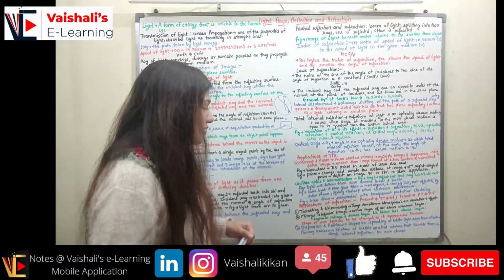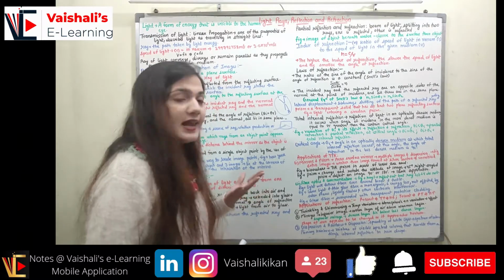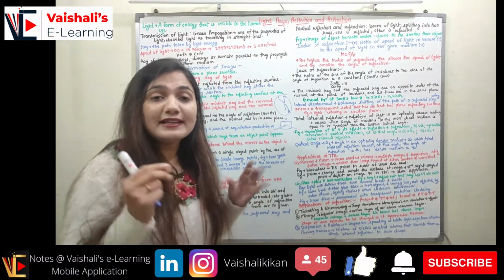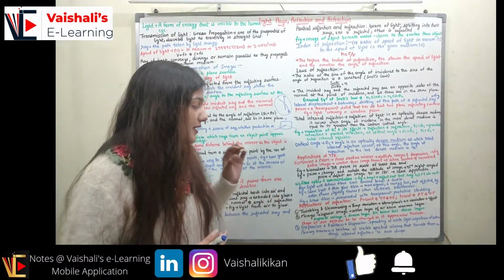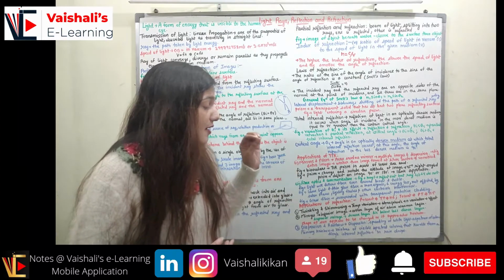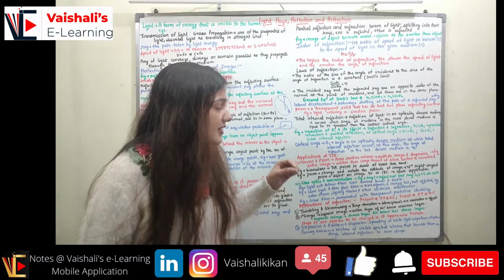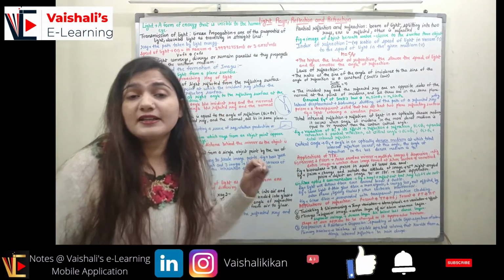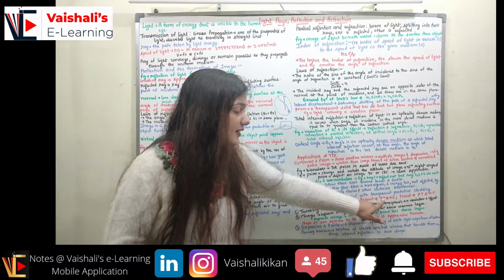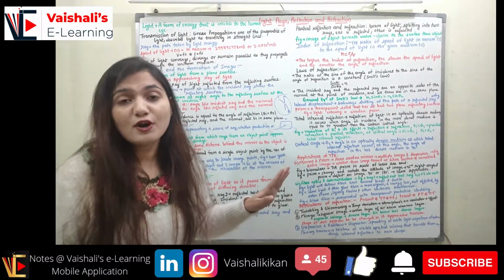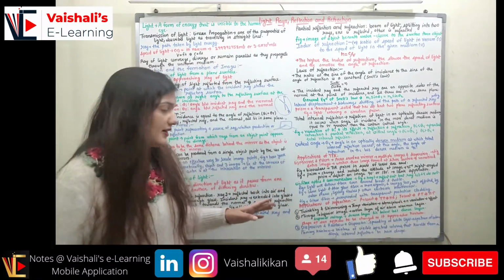Coming to the applications of refraction, the first application will be twinkling and shimmering of the light. You must have observed the twinkling of the stars, you must have observed the shimmering effect of the light. How is it happening? When I have constant pressure, if I increase the temperature, refractive index will decrease. At constant temperature, if I increase the pressure, refractive index will increase, right? So when the pressure is constant and I am increasing the temperature, refractive index will decrease for the given medium. If I keep temperature constant and increase pressure, refractive index will increase.